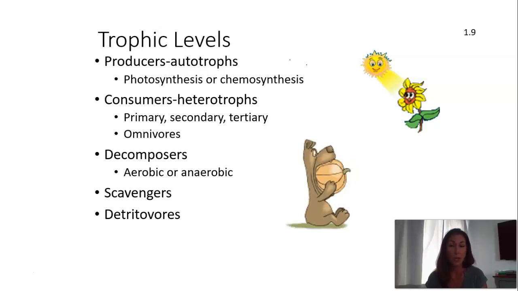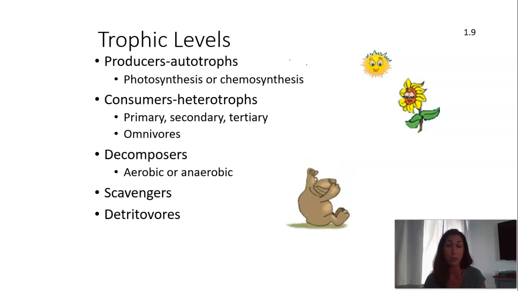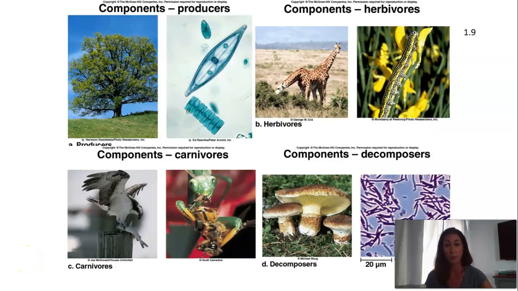Scavengers are those critters that are not hunters, but they are consumers, and so they go around and eat the scraps, and they're actually quite an important component of our food chain. They kind of clean things up. And detritivores are very similar, but they'll eat partially decomposed plant material. Those are really key components of our soil because they'll go through and eat up decomposed plant material within our soil. That's things like earthworms.